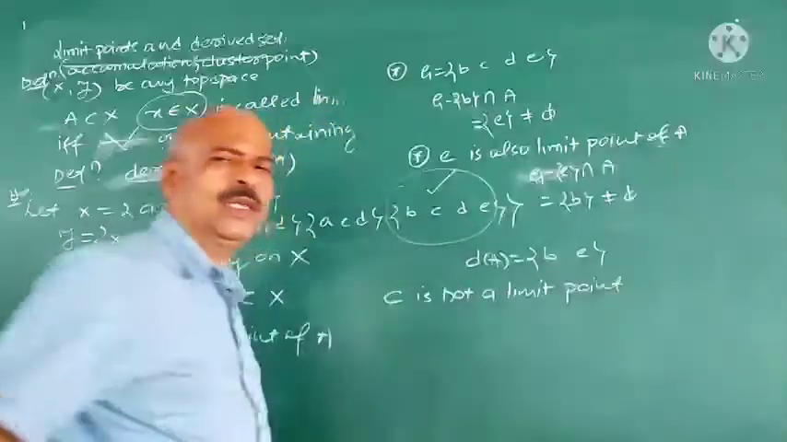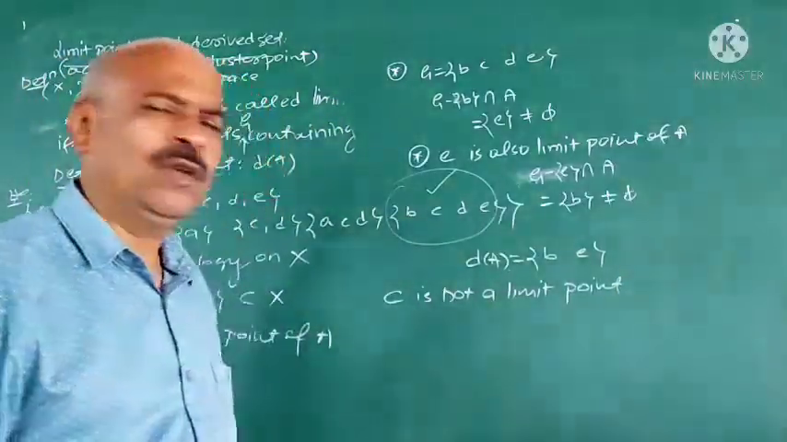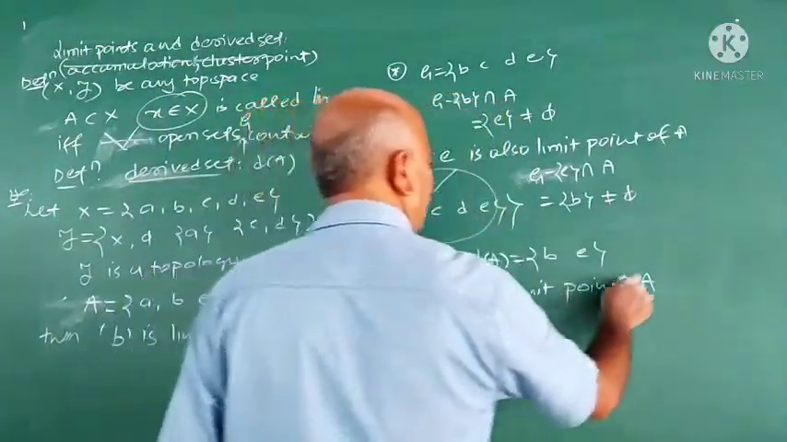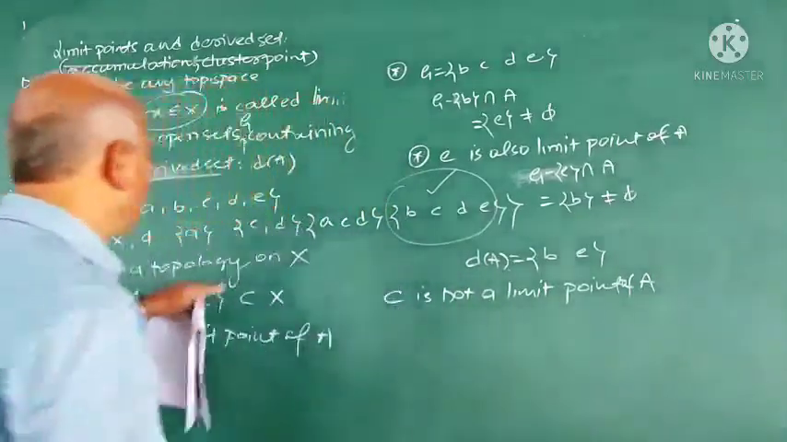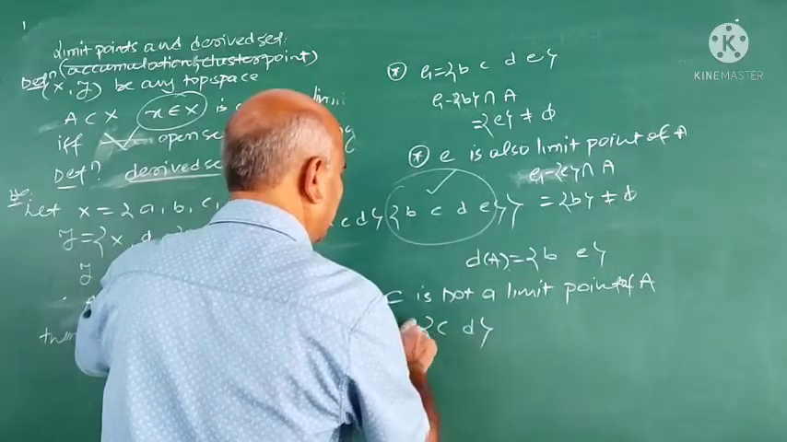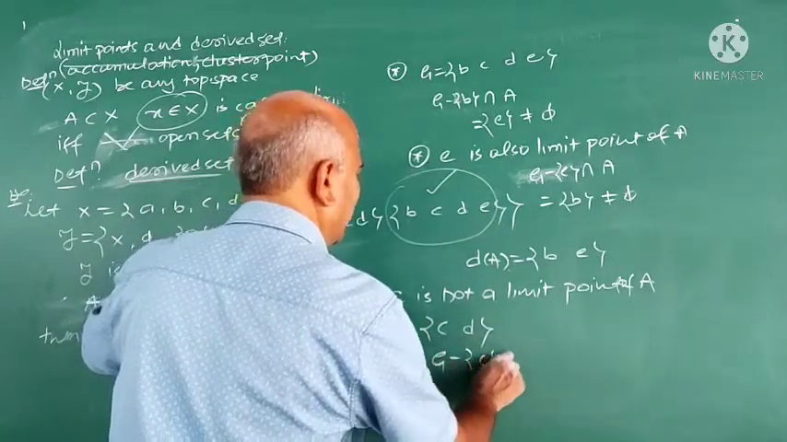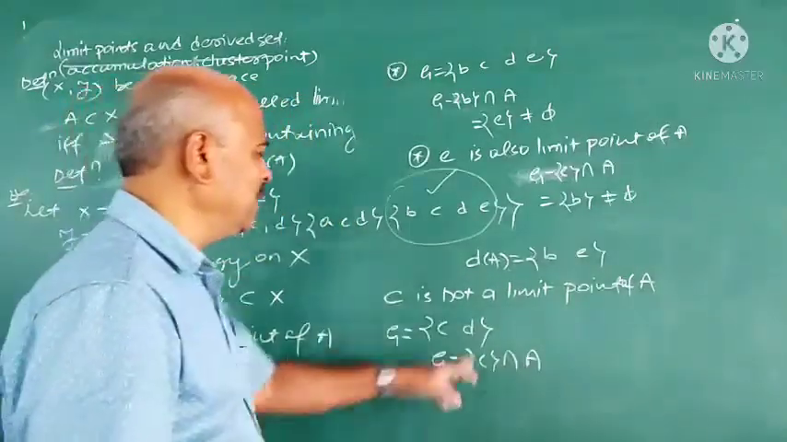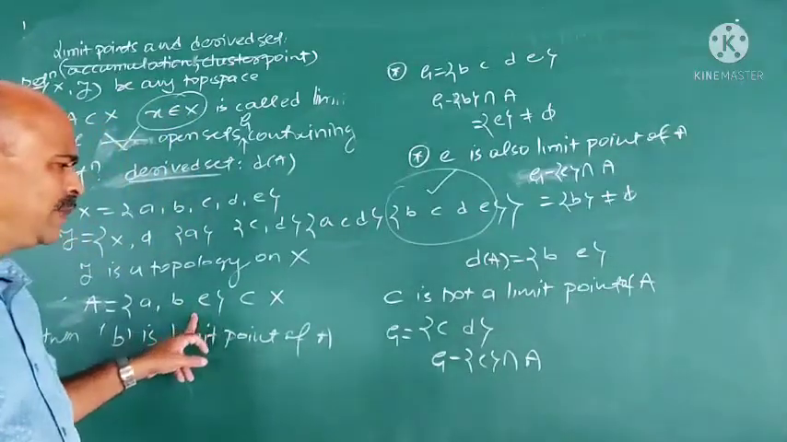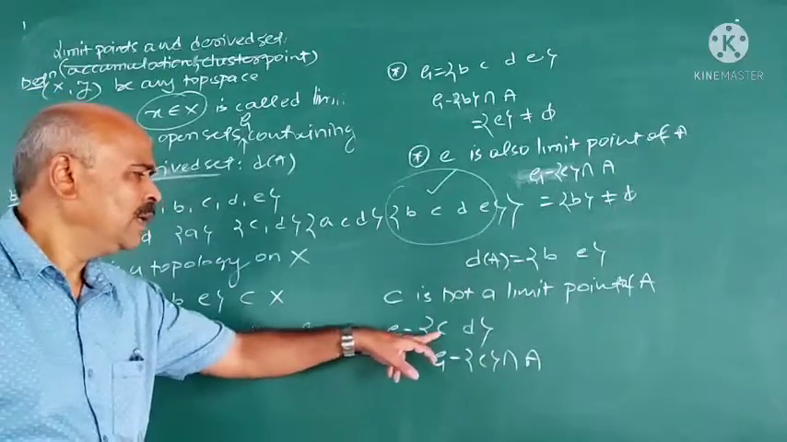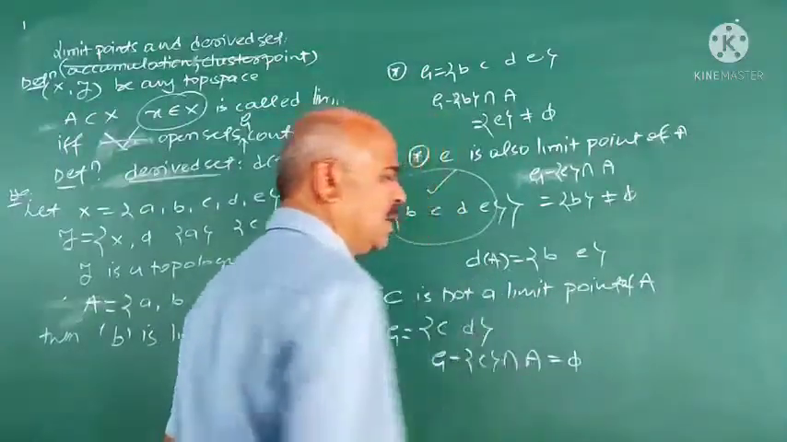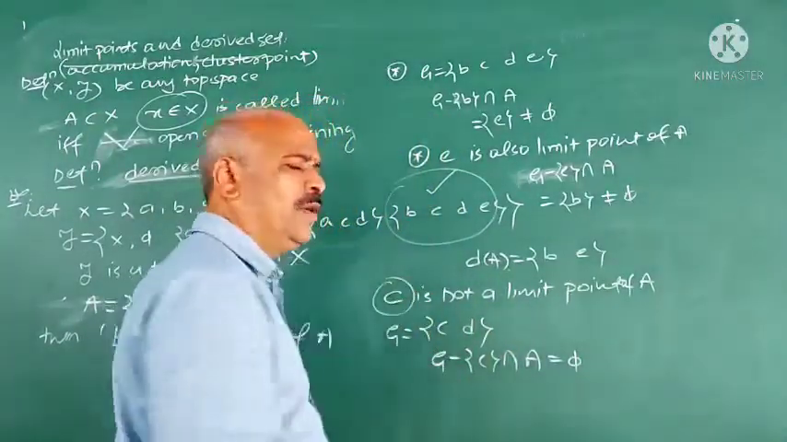I explain one problem and understand, the definition will be clear for you. C is not a limit point of A because consider the open set containing C. The open set containing C is C, D. I take that as G. And G minus C intersection A. G minus C means D. This A doesn't contain D here. So G minus C is D. D intersection this set A is equal to phi. Therefore, this C is not a limit point.